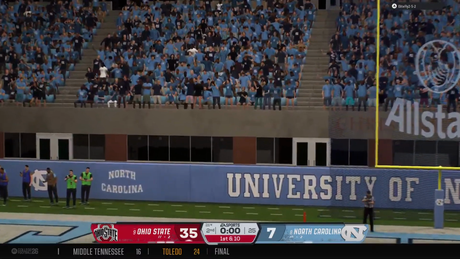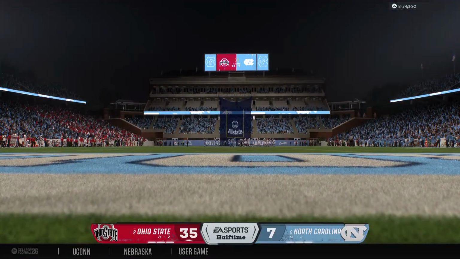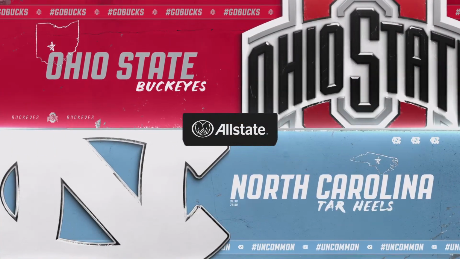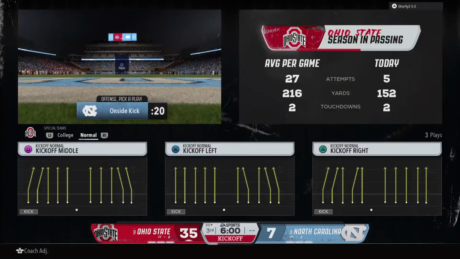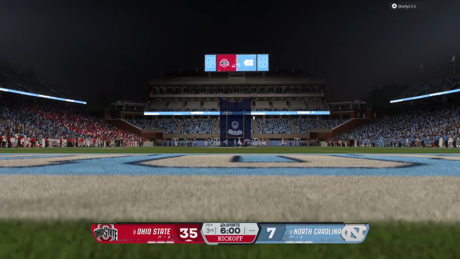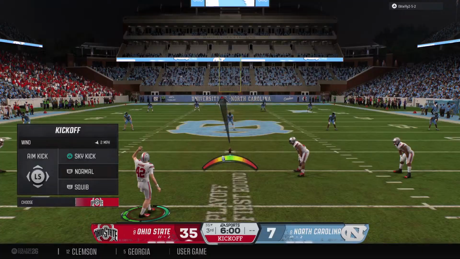Oh, he missed it. Off target that time. And the score remains very lopsided. And that will do it for the first half here. Kevin Connors now has our halftime update. Buckeyes will kick this deep to begin the second half.